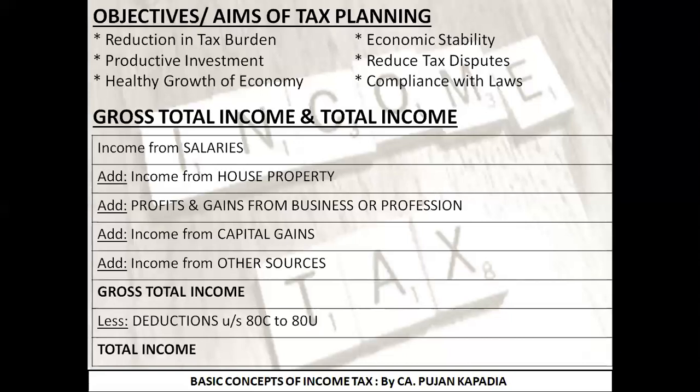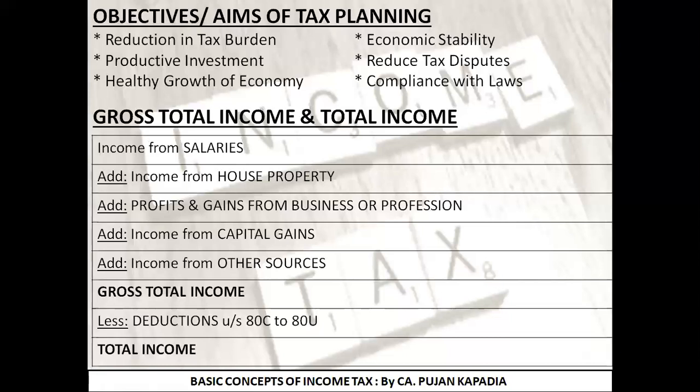For today, I am just going to take a brief look at this particular point. The heading reads: what is gross total income and what is total income. In the initial lecture on the syllabus, I made you learn one thing: there is income from five different sources. So how many heads of income are there? There are five different heads of income. So it is written over here.